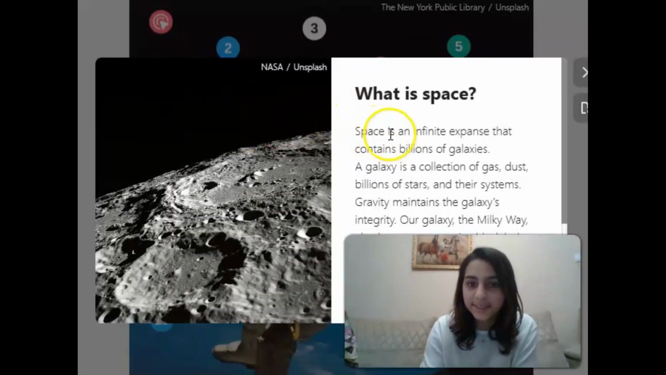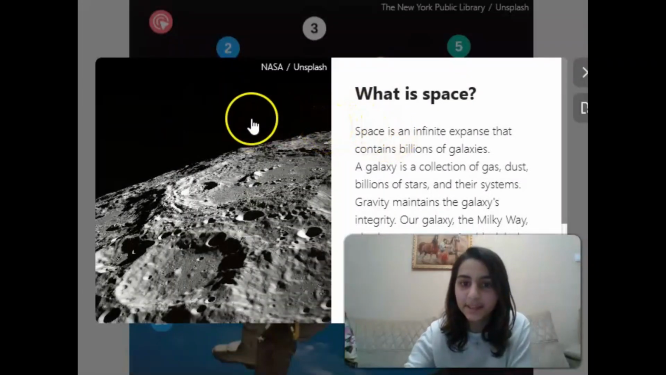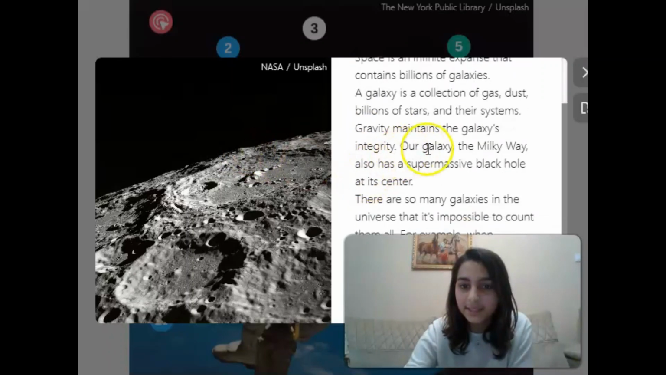Let's start. What is space? Space is an infinite expanse that contains billions of galaxies. A galaxy is a collection of gas, dust, billions of stars and their systems. Gravity maintains the galaxy's eternity. Our galaxy, the Milky Way, also has a supermassive black hole at its center.